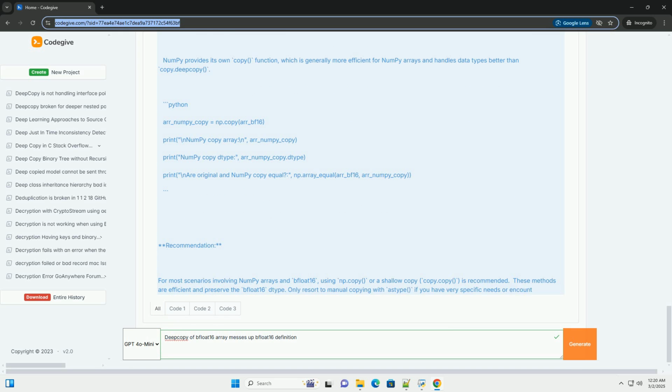These methods are efficient and preserve the bfloat16 type. Only resort to manual copying with a type if you have very specific needs or encounter unusual situations. Avoid copy.deepcopy unless absolutely necessary for complex nested structures where you truly need an independent copy of all data. Remember to always verify the type after copying to ensure the operation was successful.